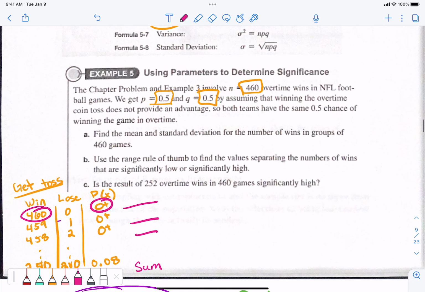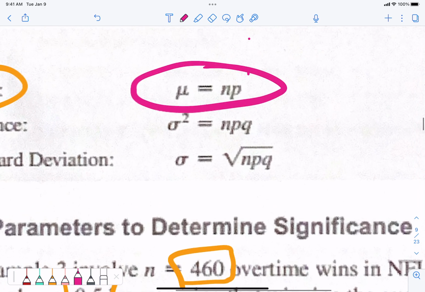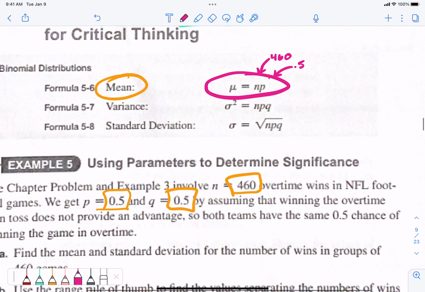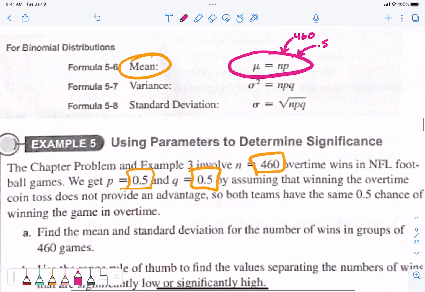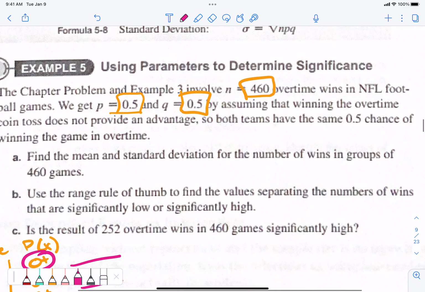No. So here's what we do instead. If we know how many games are being played, which is 460, and we know p, the probability of winning, we can find the average number of people who should win. If it's a 50-50 chance of winning and 460 teams are playing, how many should win? 230. Find the mean and standard deviation. The equation for the mean is mu equals n, the total number, times p, the probability of winning.